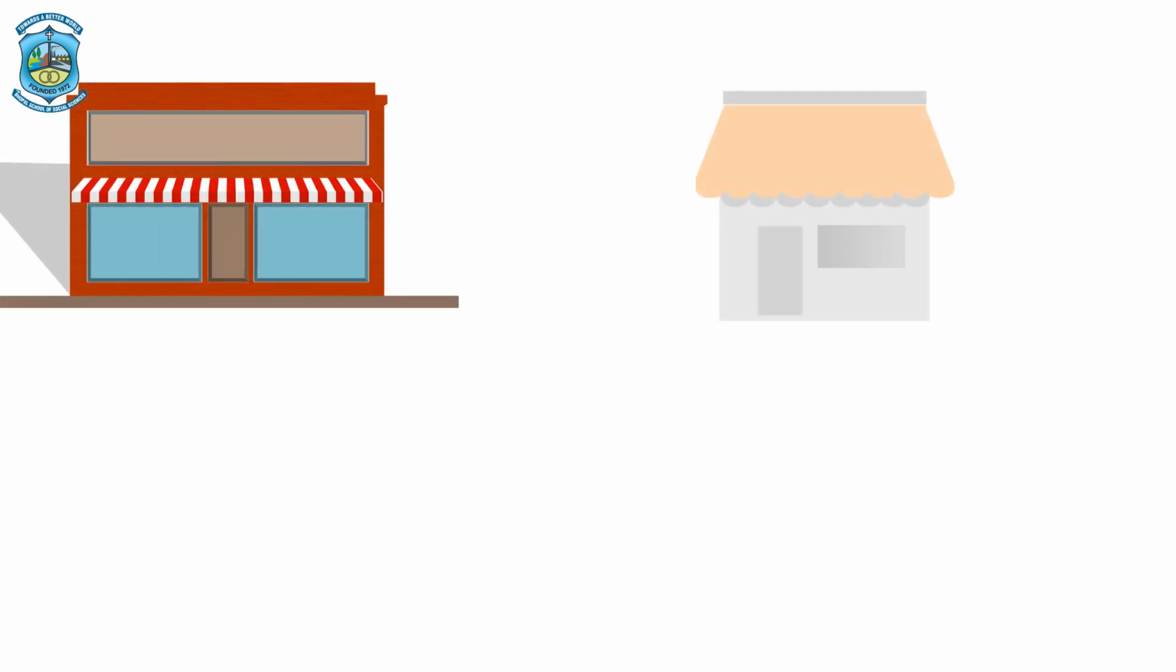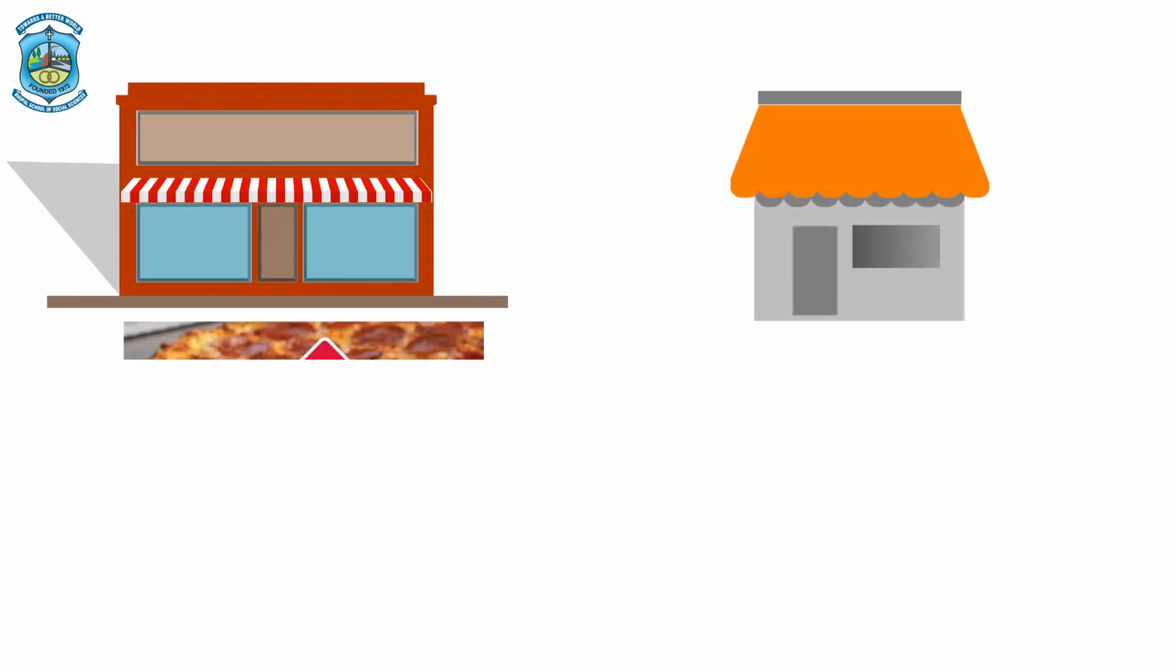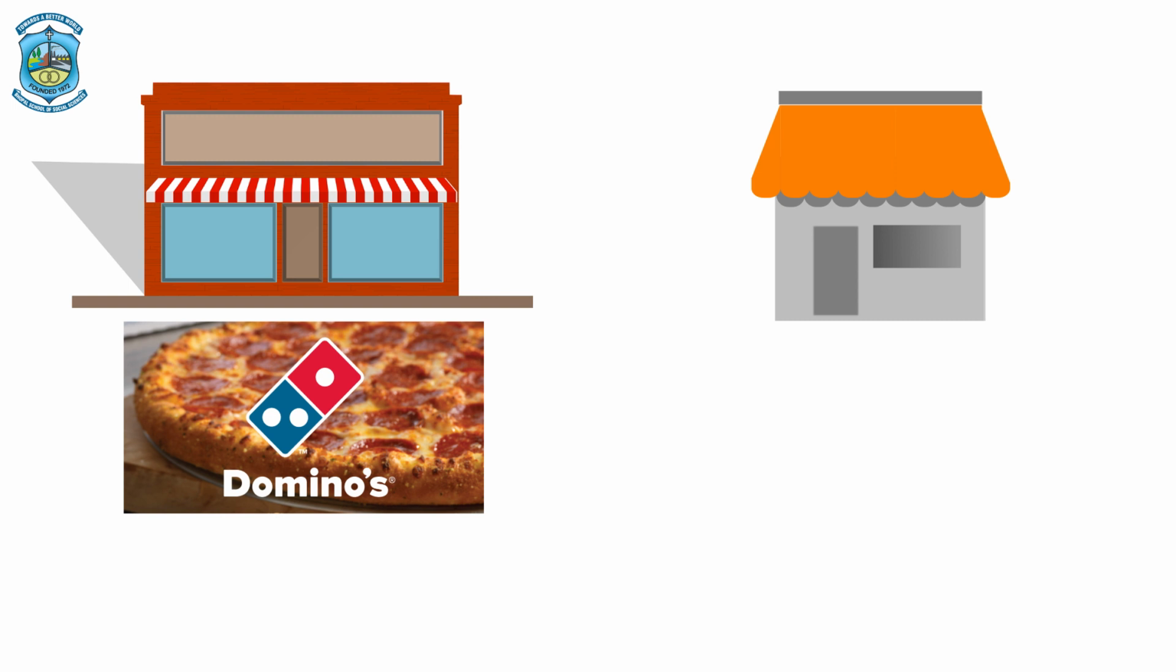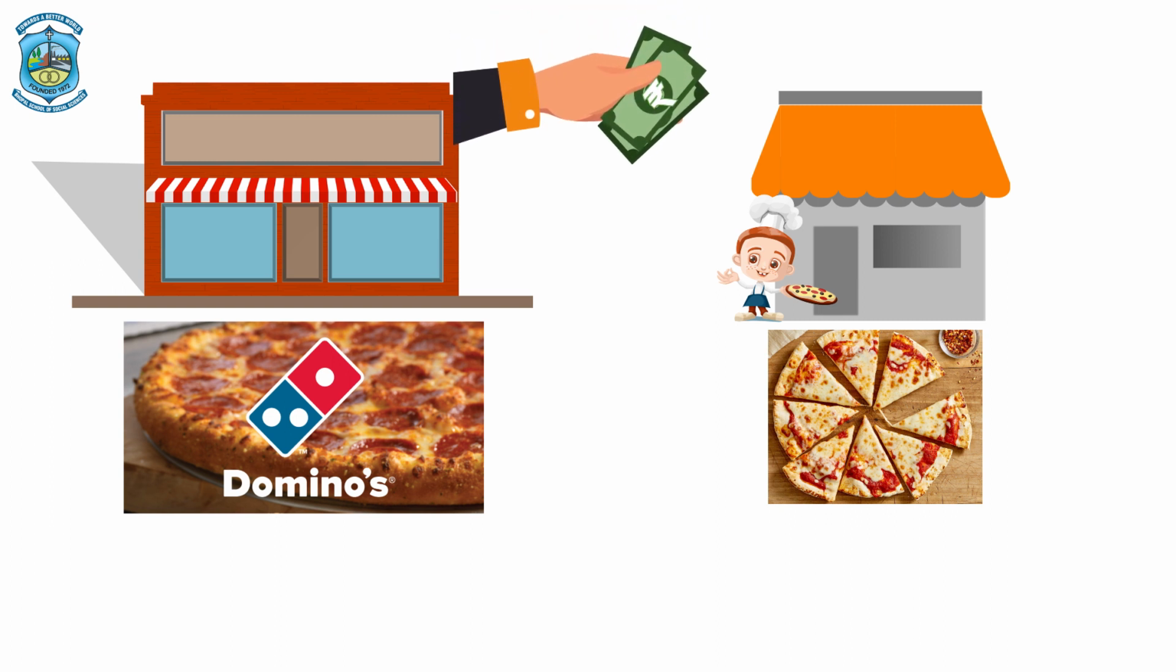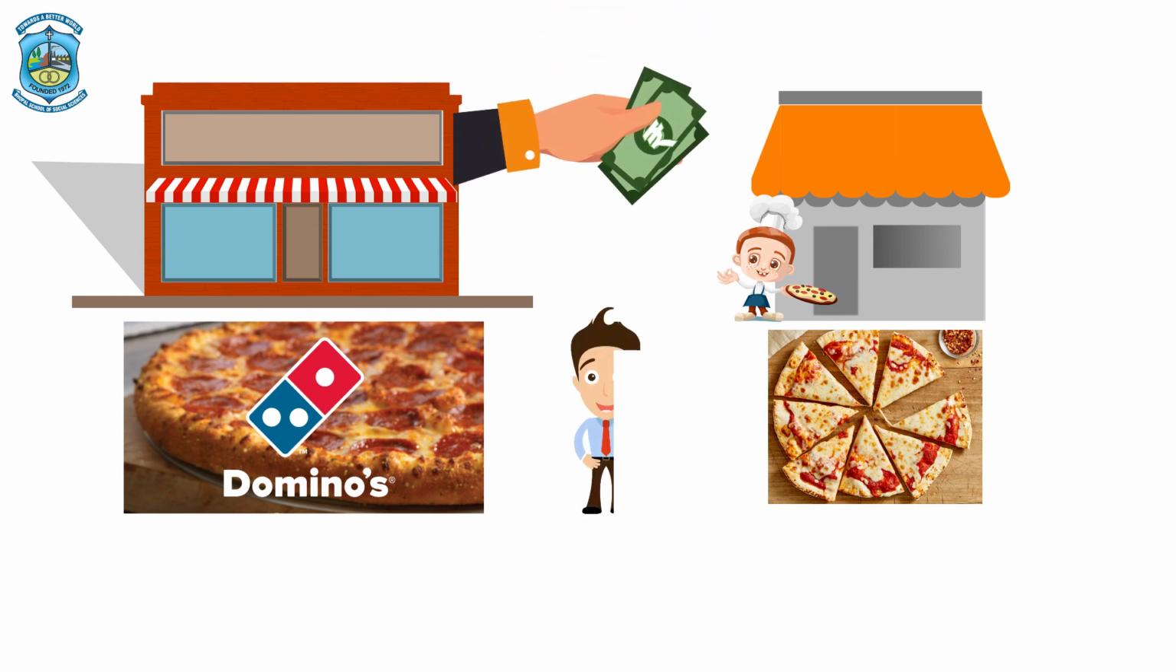So, we will understand this by a very basic example. Like we have two shops, shop A and shop B. Shop A be the Domino's and shop B be the Ram Kumar's Pizza. Now, both the shops are going to give you the pizza at same price and the quality would be same. Still, you as a person would go to Domino's. Your preference would be Domino's.